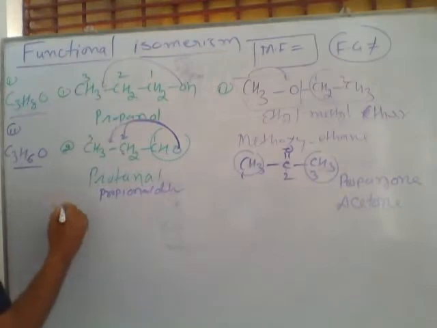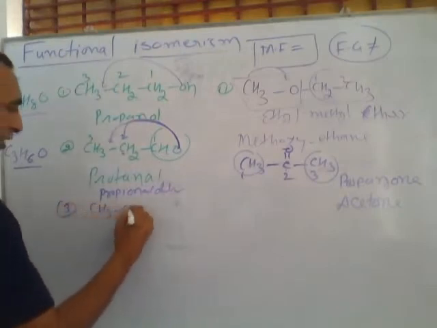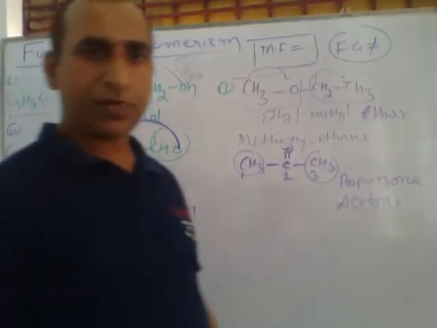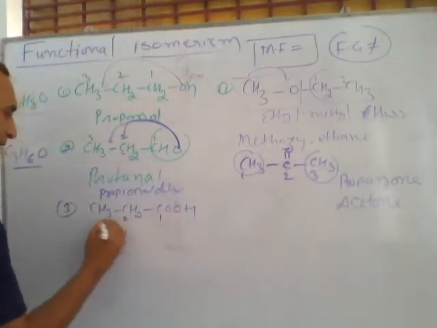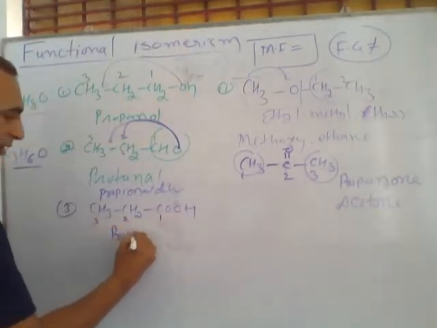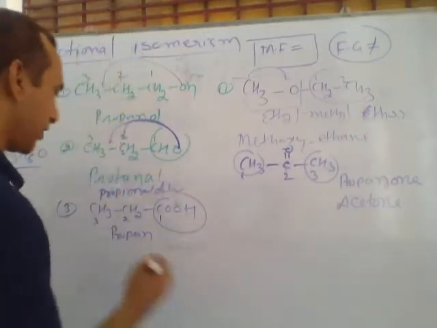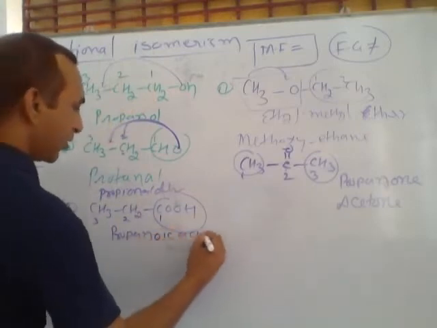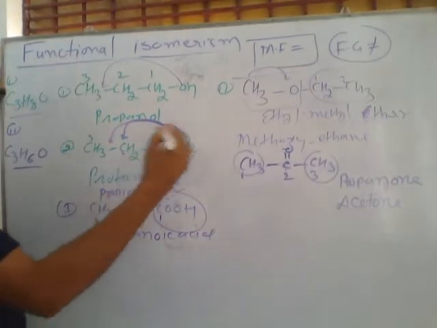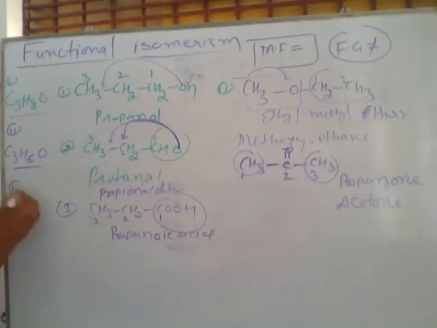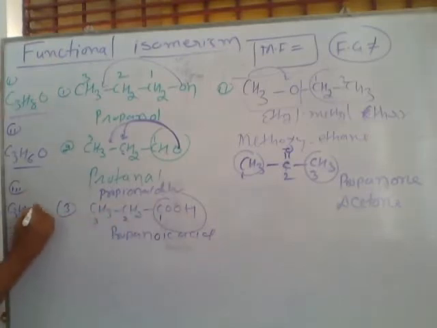Look here. Third, if I am writing this type, CH3 CH2 COOH, can you write the name of this compound? This compound also has 3 carbons, so we can write propane. At last, this is carboxylic acid, and for carboxylic acid we write oic acid. This is called propanoic acid. Also, we can say this name as propionic acid. If we count the total number of carbon and hydrogen in this compound, carbons are 3, hydrogens are 3 and 3, 6, and 2 oxygens are present here.